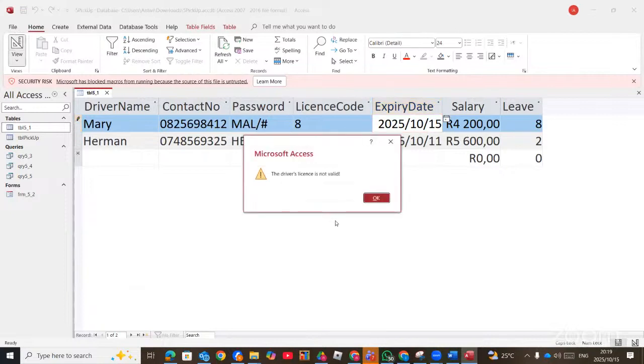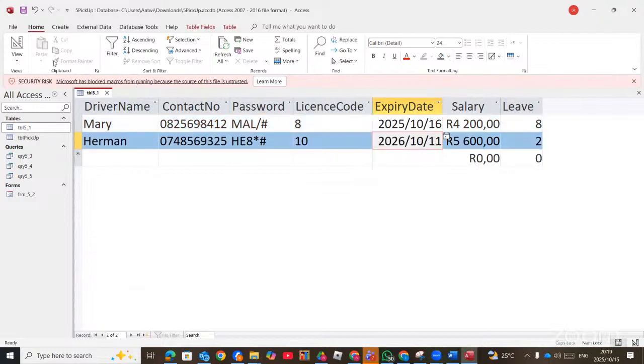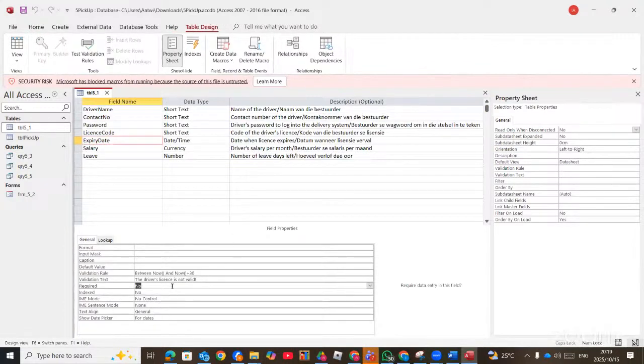Let's go and check. If I put tomorrow's date, which is 16, then it's going to work. So the problem is this between now is affecting us here, but that's the correct one.